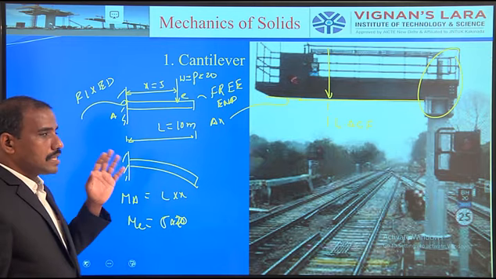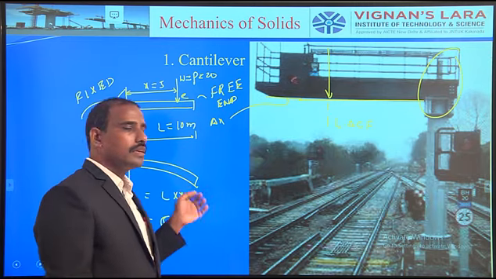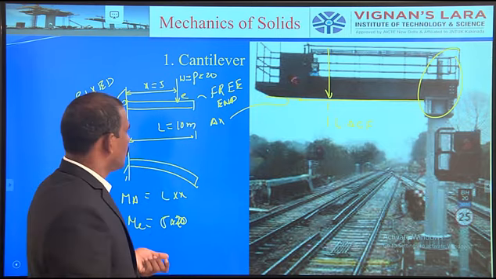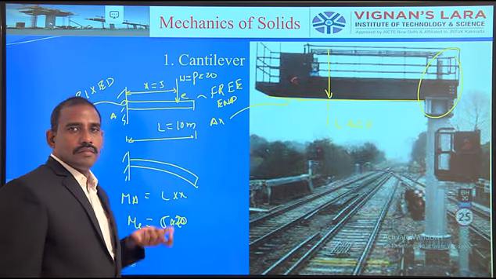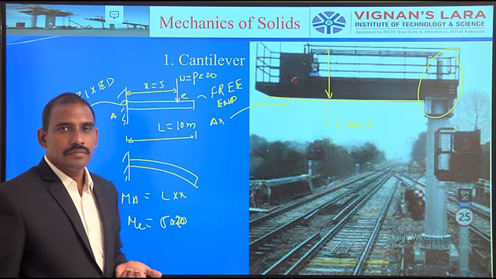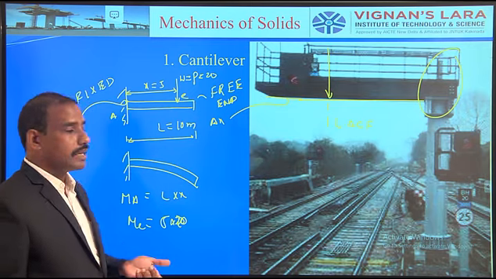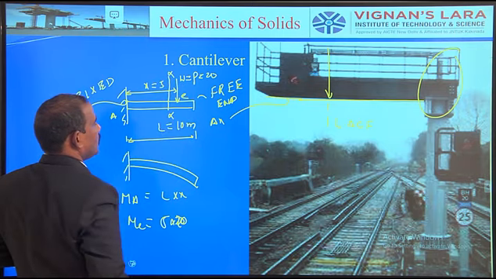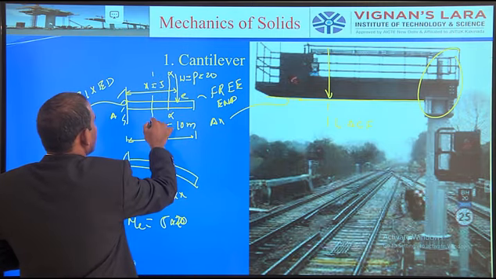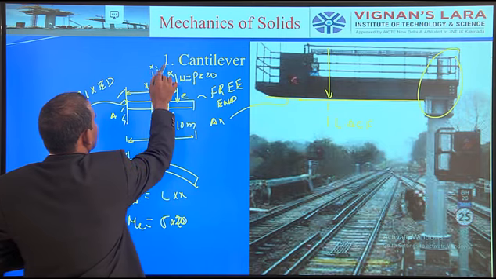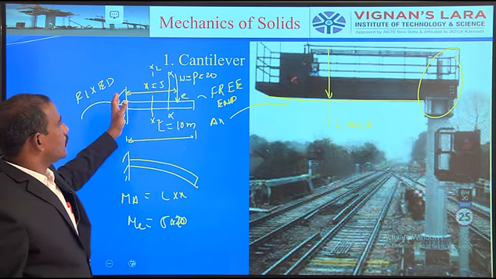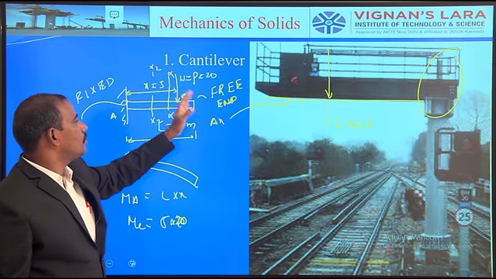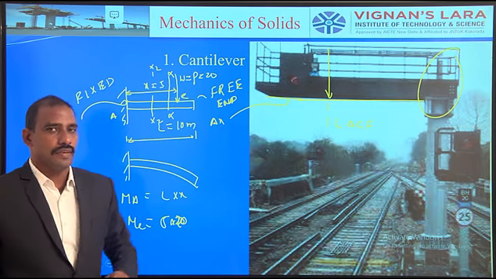As we discussed at the beginning of the class, transverse loads produce bending stresses, and the excess bending moment may fail the member at any section. I can measure the bending moment at section X1, and at section X2. It means I can calculate the bending moment at distances 1, 2, 3, 4, 5 up to 10 from the fixed end.